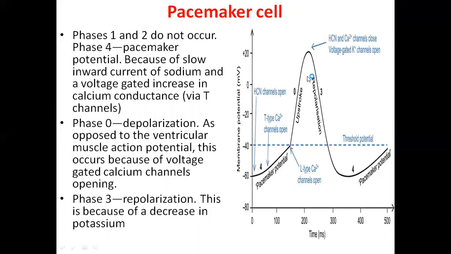Phase 0 is depolarization. As opposed to the ventricular muscle action potential, this occurs because of voltage-gated calcium channels opening. So here you can see that at the start of phase 0, L-type calcium channels open. And phase 3 is repolarization, because of a decrease in potassium. But as we are going to deal mostly with the ventricular cell, calcium channel blockers will act on the ventricular cells.